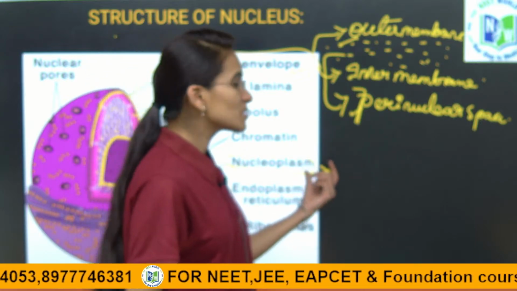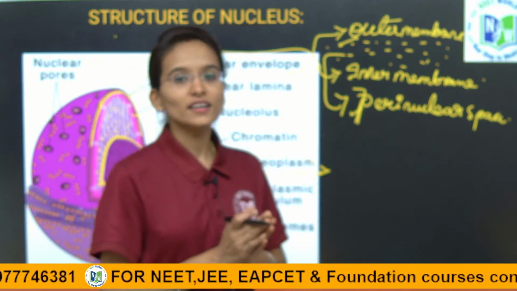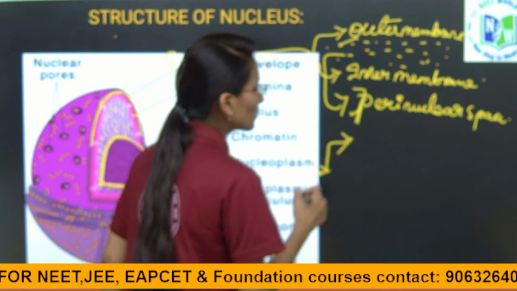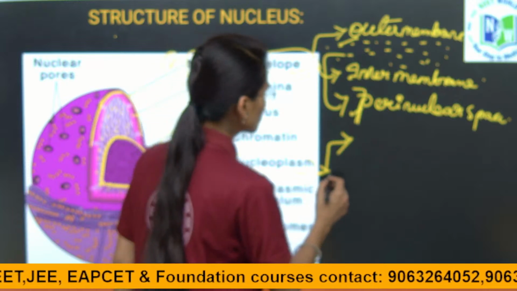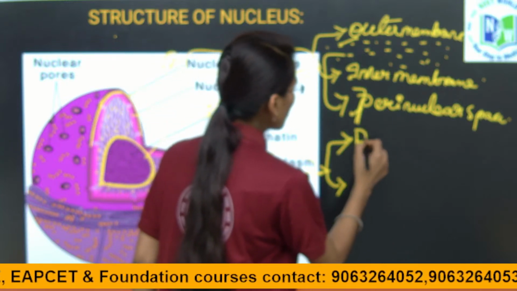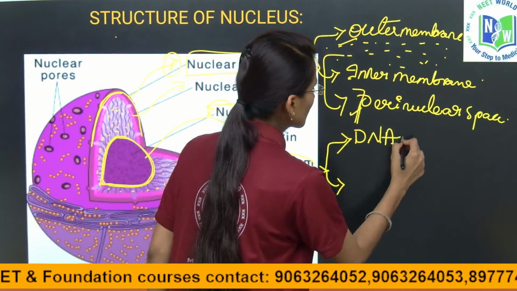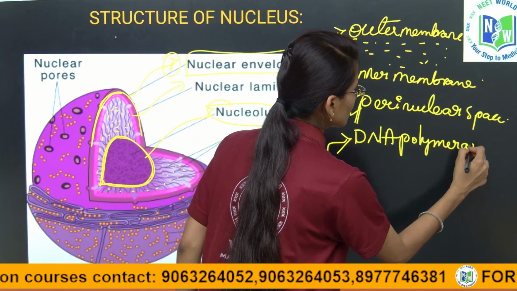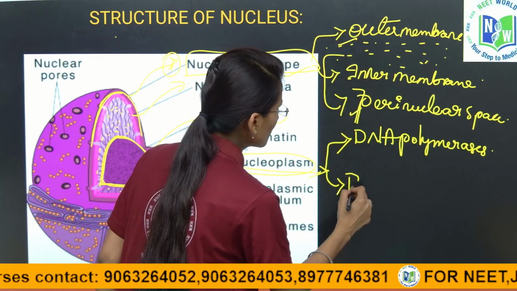This nucleoplasm contains a few important enzymes. The nucleoplasm will contain two enzymes, called DNA polymerases and RNA polymerases.